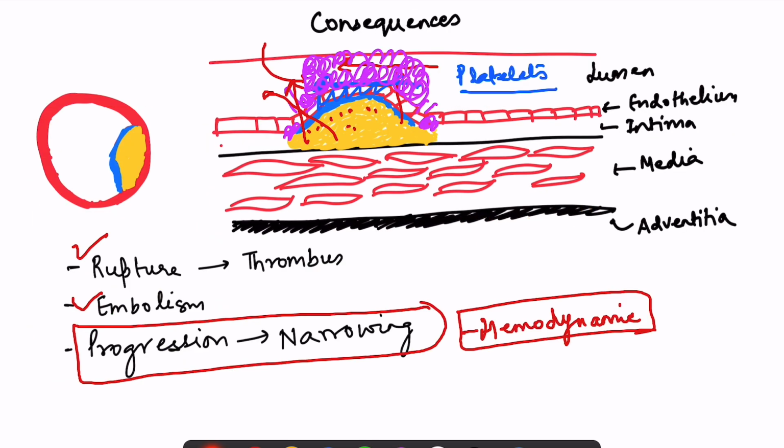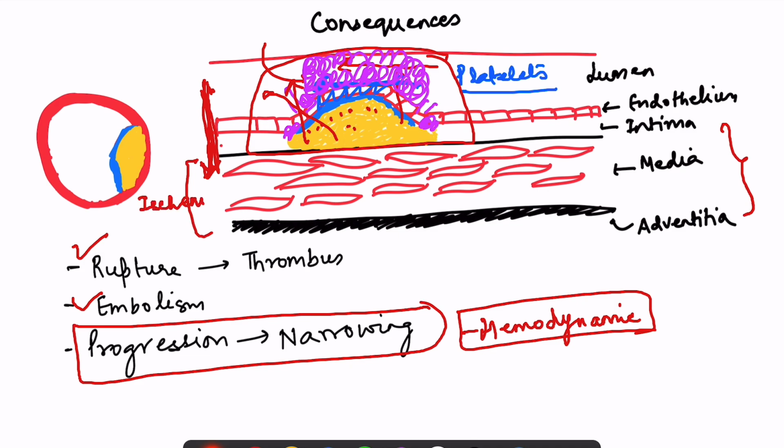Then there can be aneurysm. Why can there be aneurysm? Aneurysm can occur because you see that this part of the vessel has thickened. Now, the other layers of the vessels are supplied by two mechanisms. One is diffusion of oxygen within the vessel wall itself, and there are blood vessels for the blood vessels as well. But because this diffusion distance is increasing, the oxygen is not able to cross to the other layers of the blood vessel. So what will happen? There will be development of ischemia in the media layer of the blood vessel.